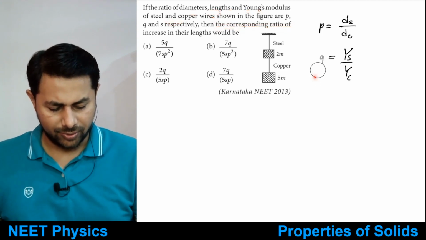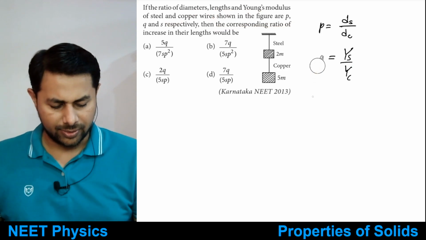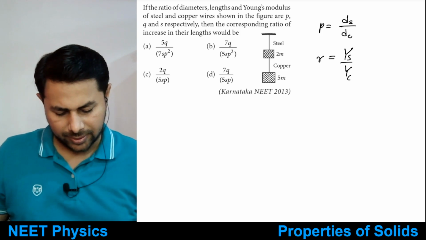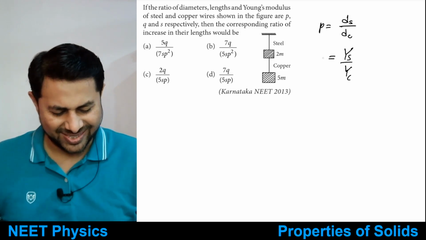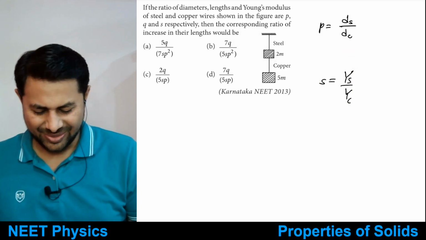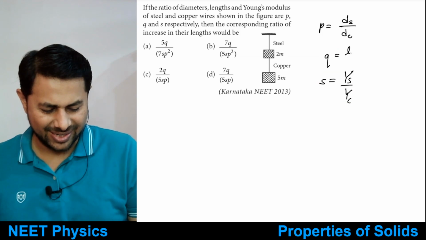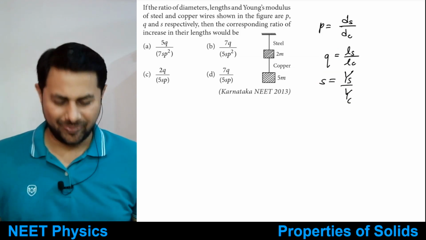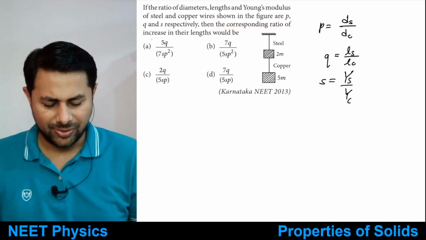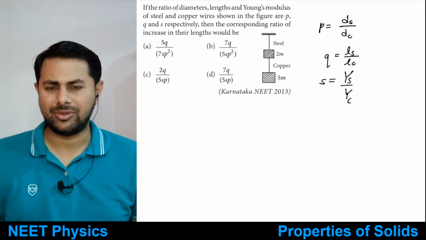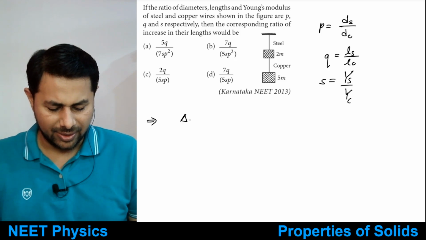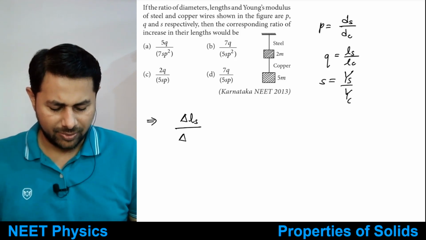The ratio of lengths is Q. Q is the ratio of lengths: length of steel wire to length of copper wire. Then the corresponding ratio of increase in their lengths would be, what would be the ratio of increase in their length? So length of steel divided by length of copper.